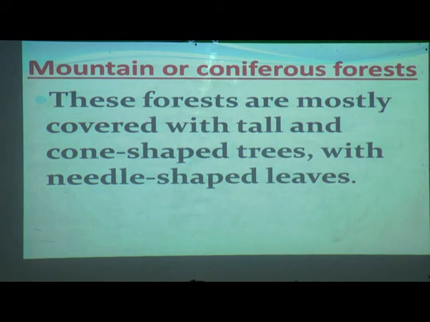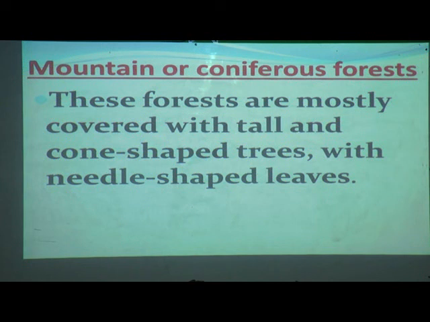Now come to the point of montane or coniferous forest. These forests are mostly covered with tall and cone-shaped trees with needle-shaped leaves. This mountain type of forest, we can also call it a coniferous forest.